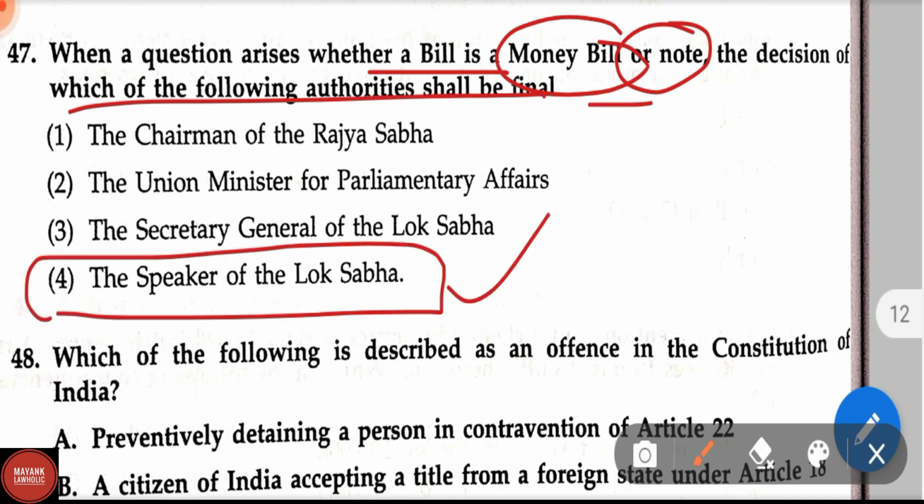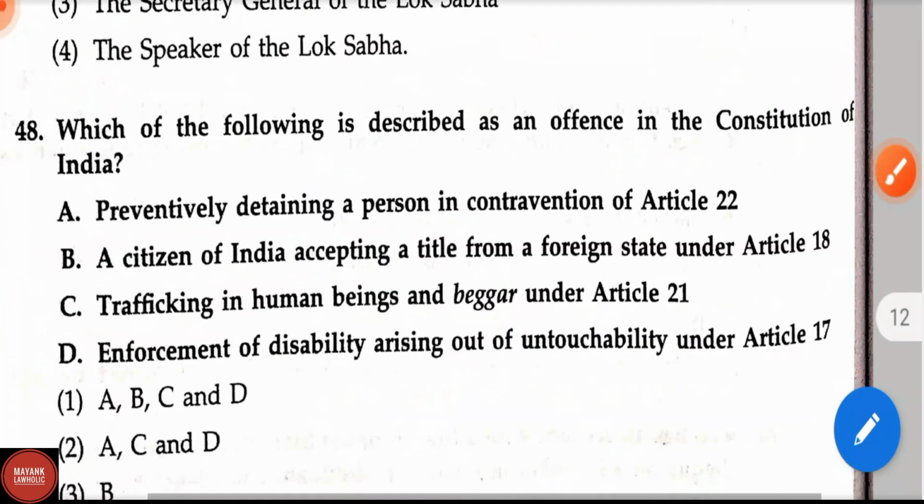Here the fourth option, the decision of the Speaker of the Lok Sabha will be the final to decide whether a bill is a money bill or not. Now let's see the question number 48.